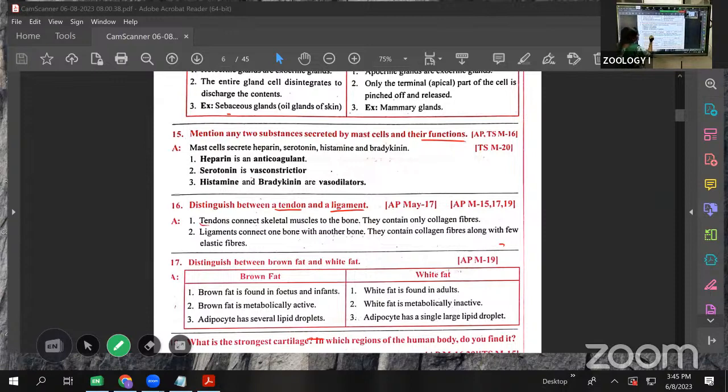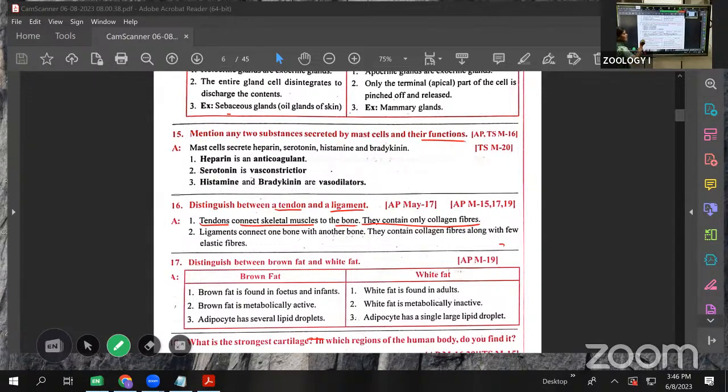Tendons connect the skeletal muscle to the bone. Here, the skeletal muscle is connected with the bone. It contains only collagen fibers. Here it has only the attachment purpose. They have only collagen fibers.